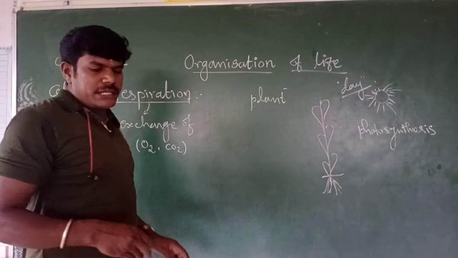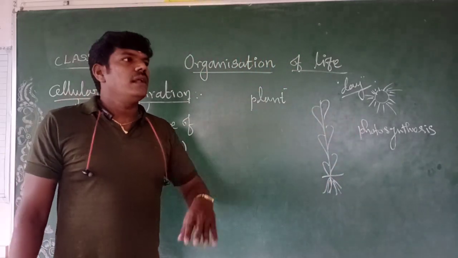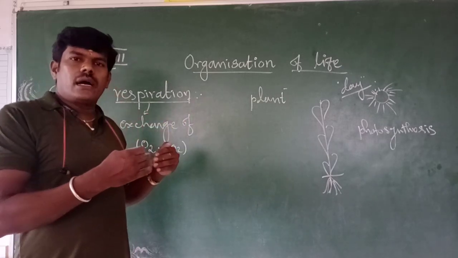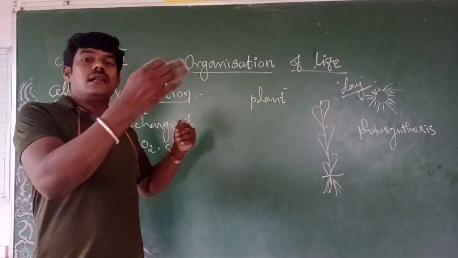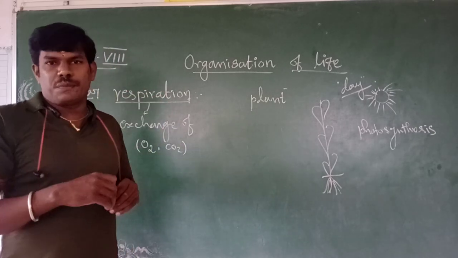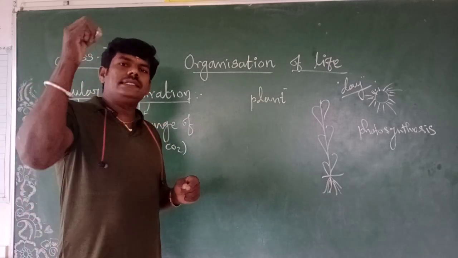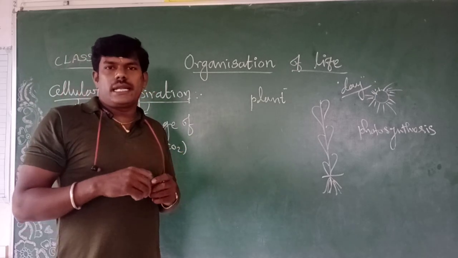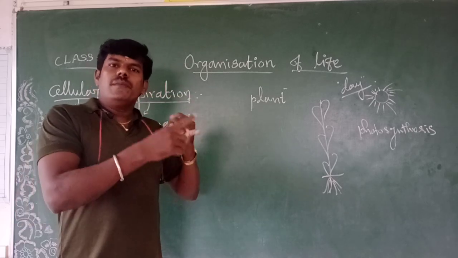Before cellular respiration, you have to know the two types of respiration: external respiration and internal respiration. External means out of the body. As I told you, the exchanging of gases between the living organism and the external atmosphere is called external respiration. The oxygen utilized during respiration inside the organism, inside the living cells themselves, and the exchanging there is called internal respiration. So respiration is divided into two types, external and internal.